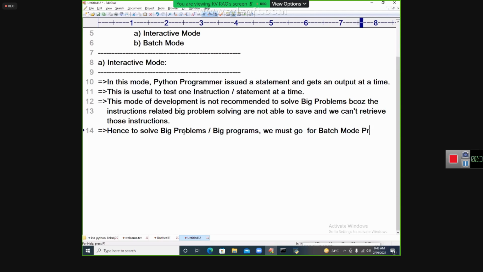The name itself says batch mode programming. We need to take it.